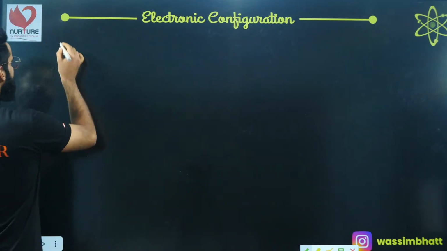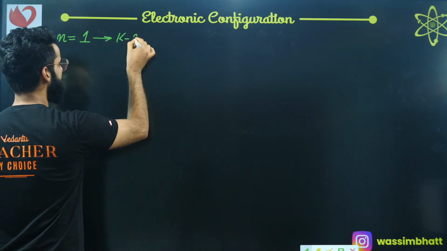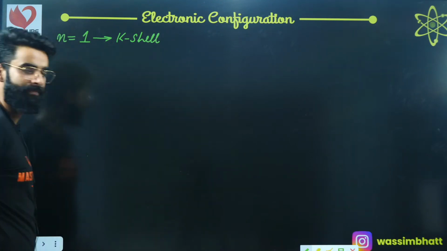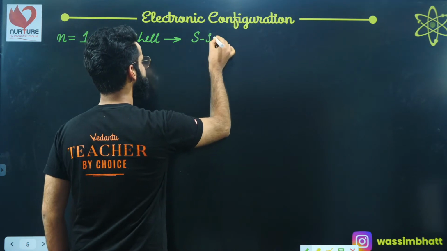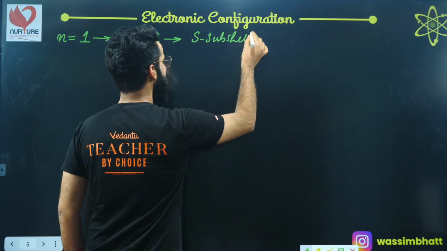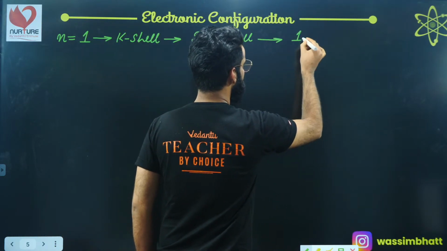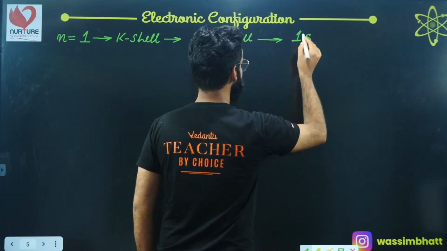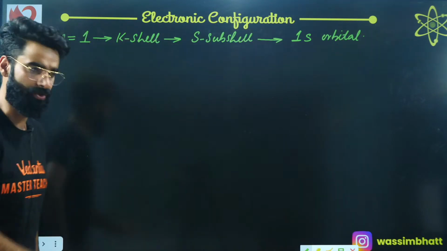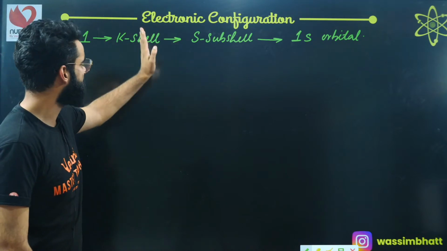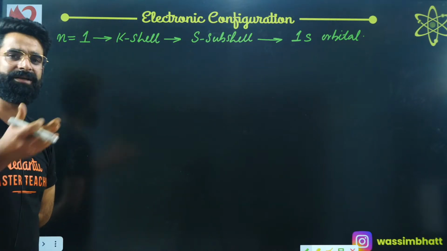First thing. If I talk about shell number 1, n is equal to 1, it represents the K shell, as you all must be knowing. In the first shell, there is only one subshell, and that's what we call the s subshell. In that s subshell, there is only one orbital, which is the 1s orbital. This is the way I designate it. So for shell number 1, there is only one subshell, and in that subshell, there is only one orbital, which we call the 1s orbital.